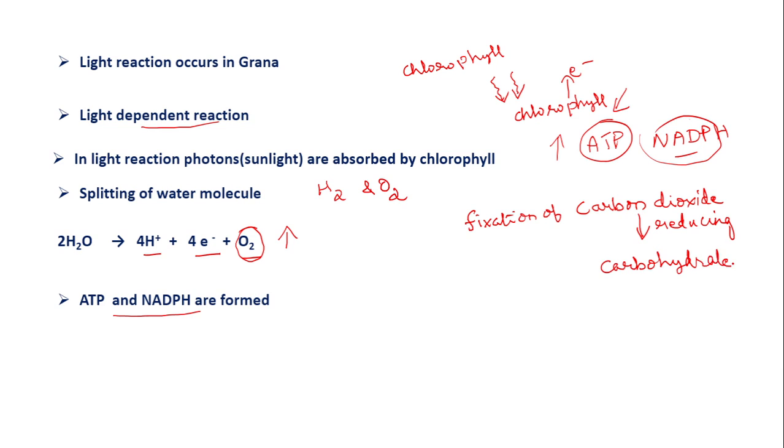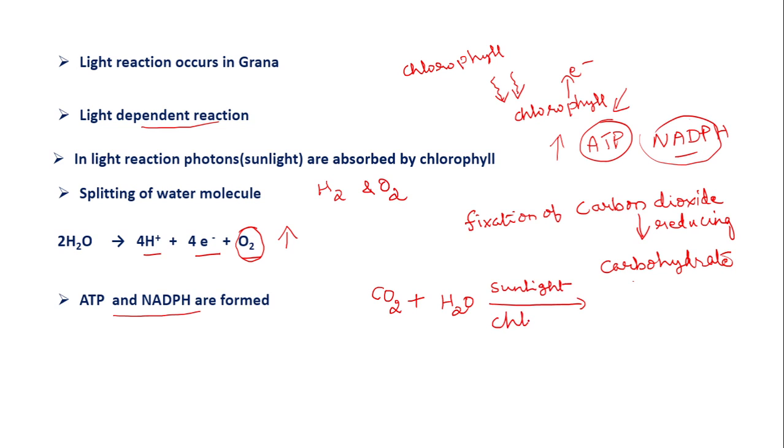So this is happening in the dark reaction, the dark phase of photosynthesis. In the dark reaction, we can observe carbon dioxide will be reduced to form a carbohydrate. Now what is the full reaction equation we have to write here? What is the equation? The equation goes like this: carbon dioxide plus water in presence of sunlight